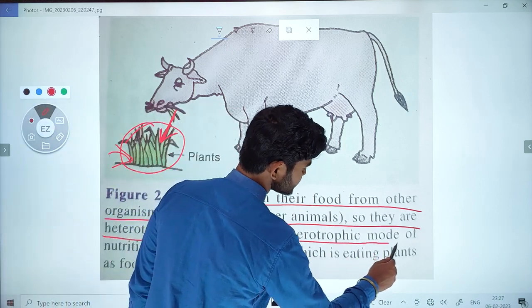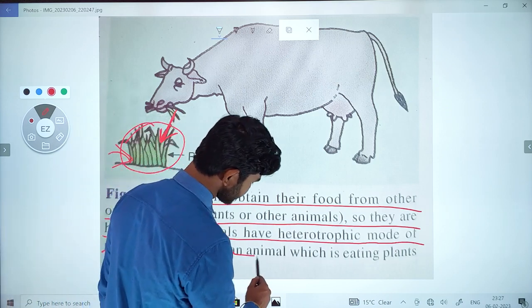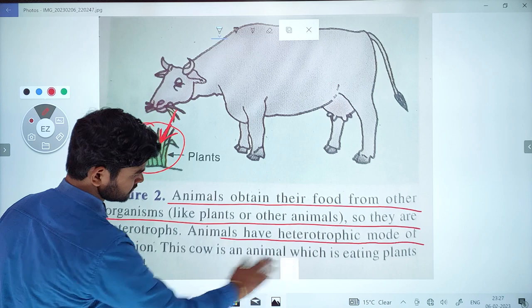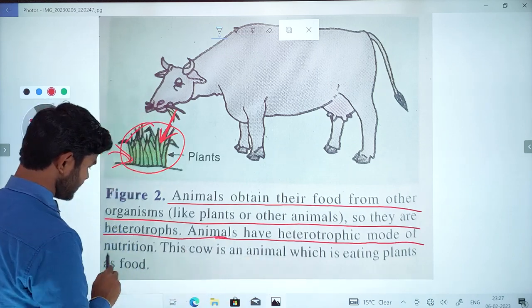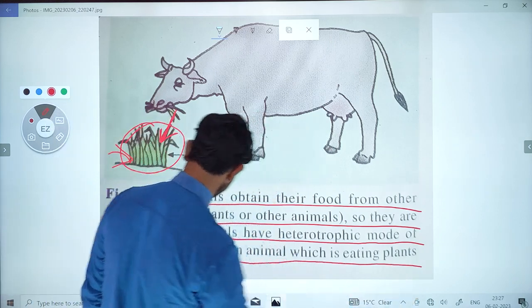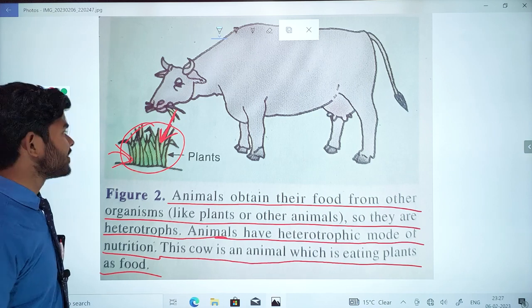Animals have a heterotrophic mode of nutrition, and this cow is an animal which is eating plants as food. Concept clear? Of course, yes.